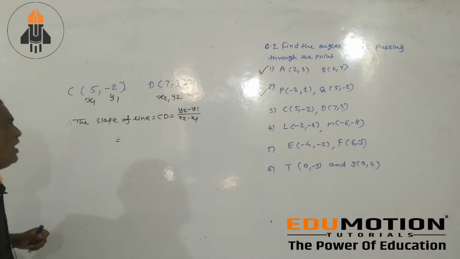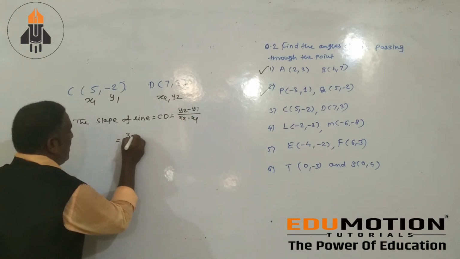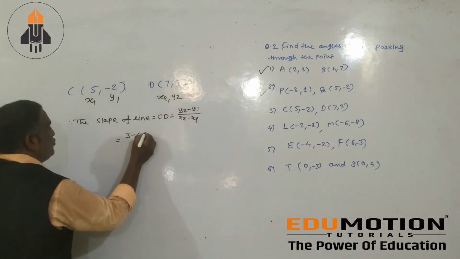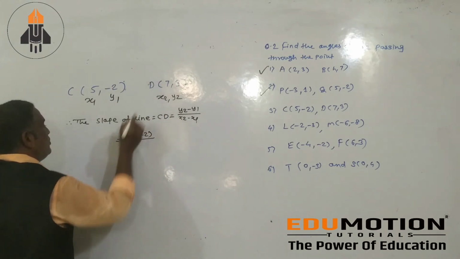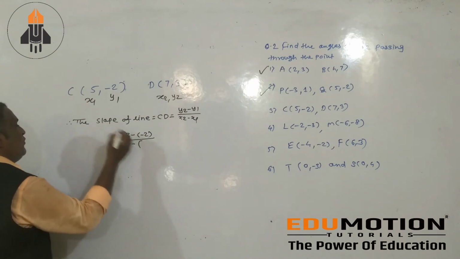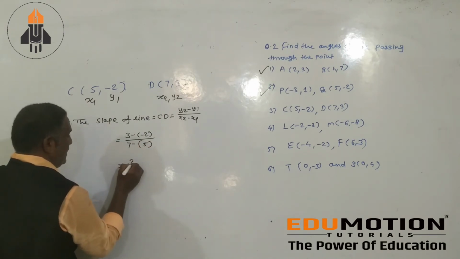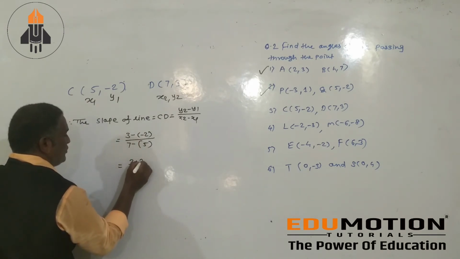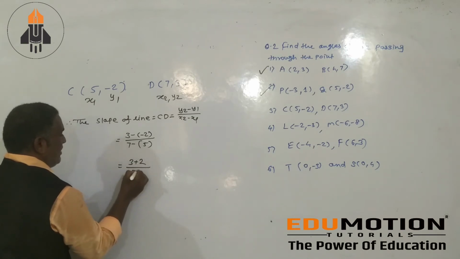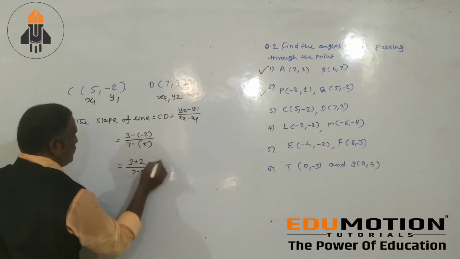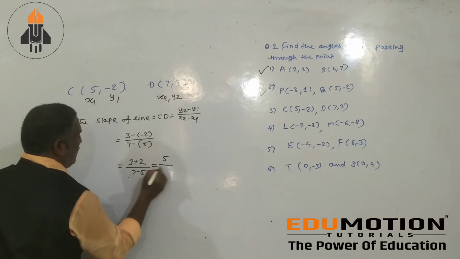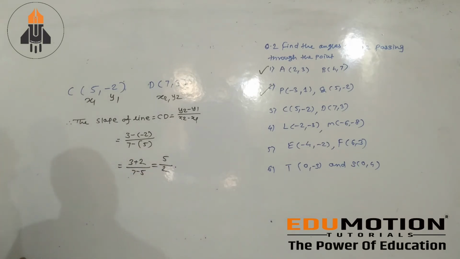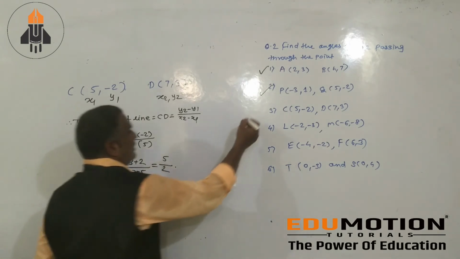What is the value of y2? 3 minus y1 minus 2 divided by x2 7 minus 5. 3 minus minus, plus 2 divided by 7 minus 5, then 3 plus 2 is 5 and 7 minus 5 is 2, that is equals to 5 by 2. That is your third problem.